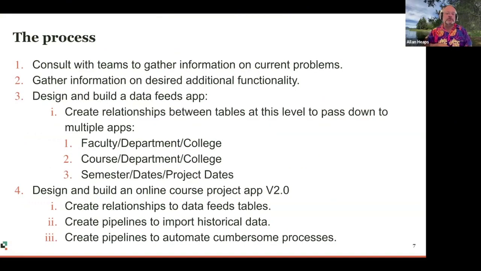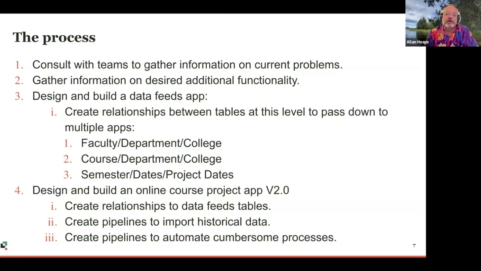So the process was I would go out and consult with the teams. I would consult with all 11 teams to figure out what information they needed, what current problems needed to be solved, and what they would like to see the app do. And so we set up a process for gathering that information.